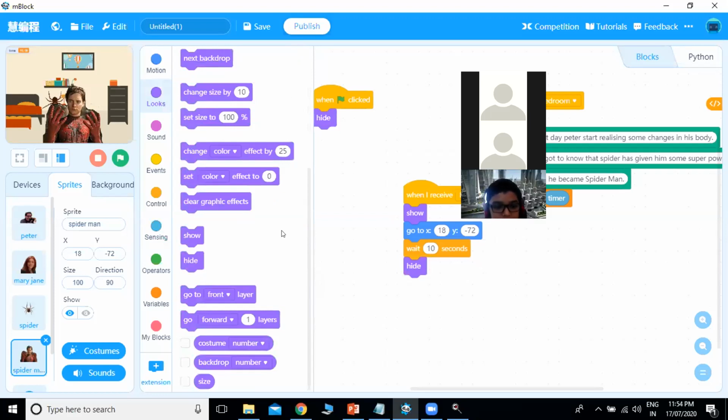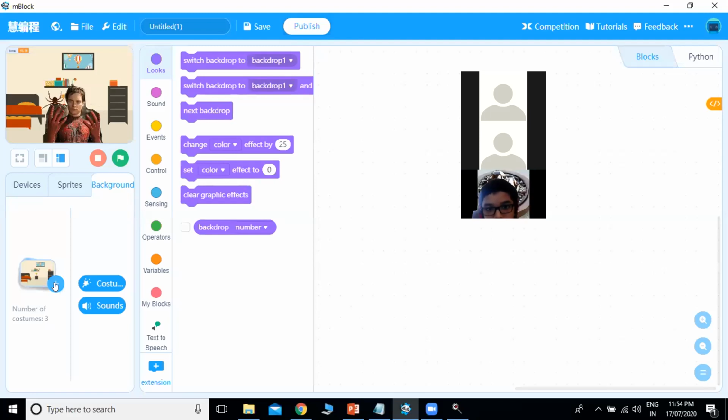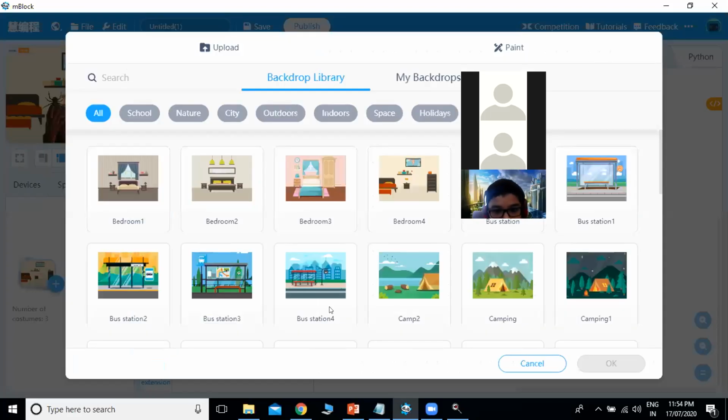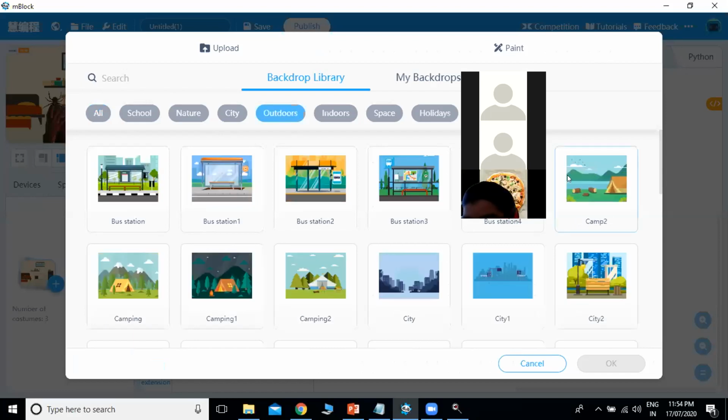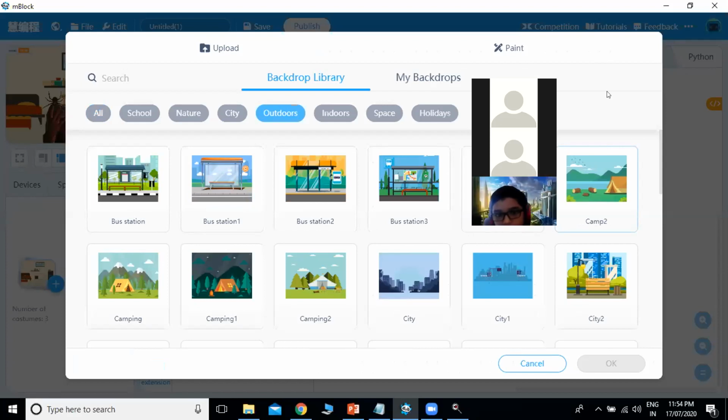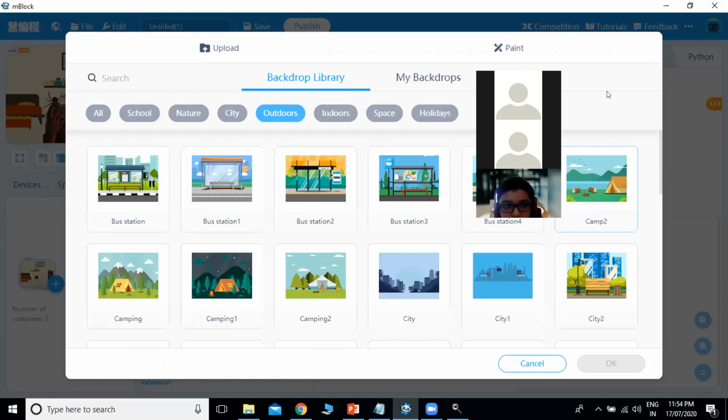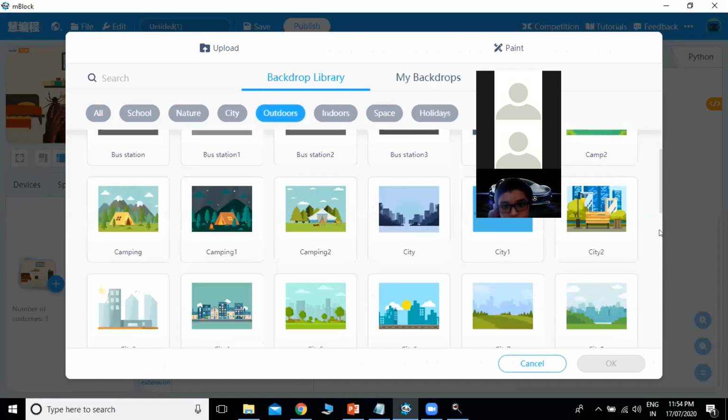After that, once he is hide, he will also broadcast a message to next sprite to appear. Also, there will be change in background. So now we have one more background, that is city. So we will add that background. City will go for outdoors. Then we have here city 1, city 2, city 3. So we'll go for city 6.